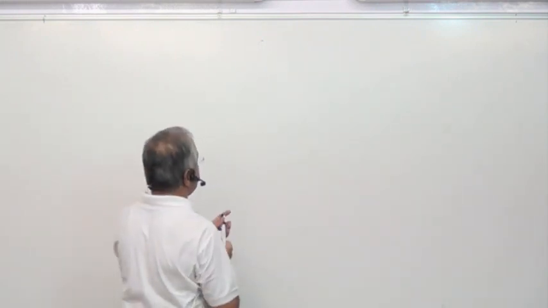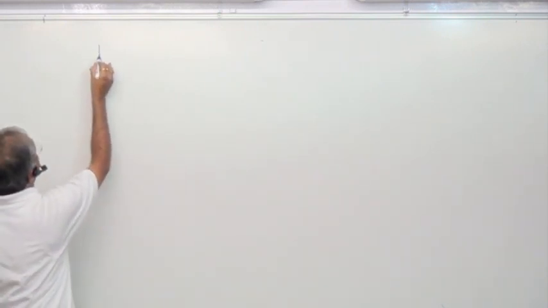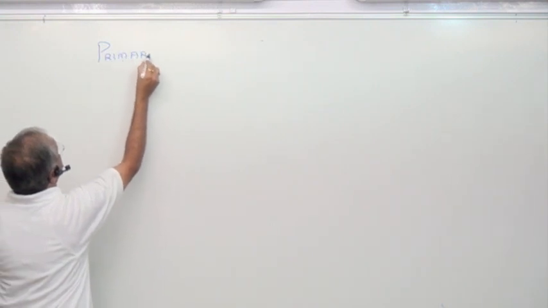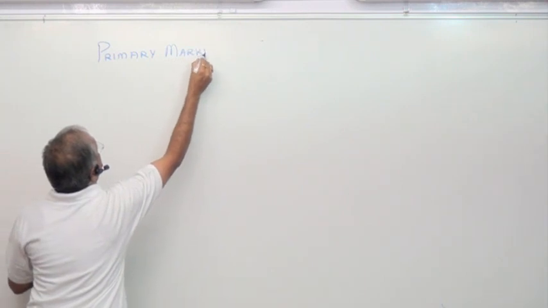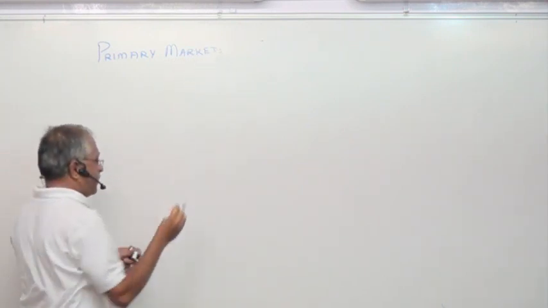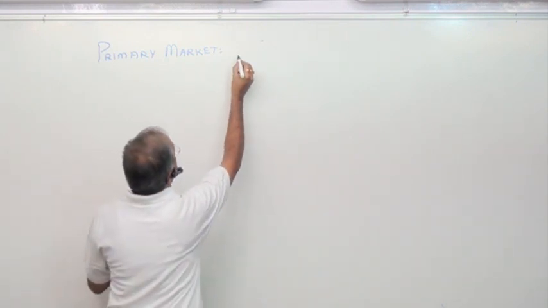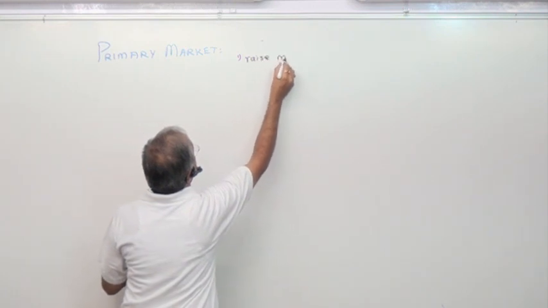Now, we are doing what is known as the primary market. So let's understand what this primary market is. In the primary market, you raise money.